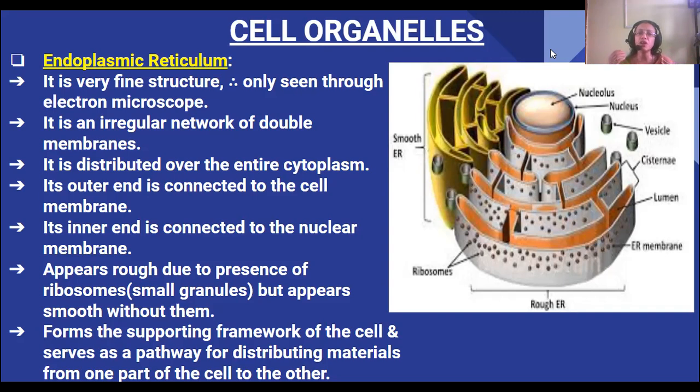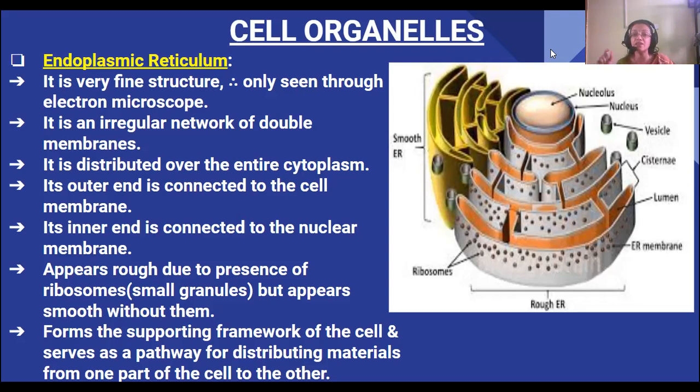Now, the first cell organelle which I will discuss today is the endoplasmic reticulum. This is a very fine structure, therefore it is only seen through an electron microscope. With the naked eye you cannot see it at all. It is so fine you have to use an electron microscope to observe this endoplasmic reticulum.